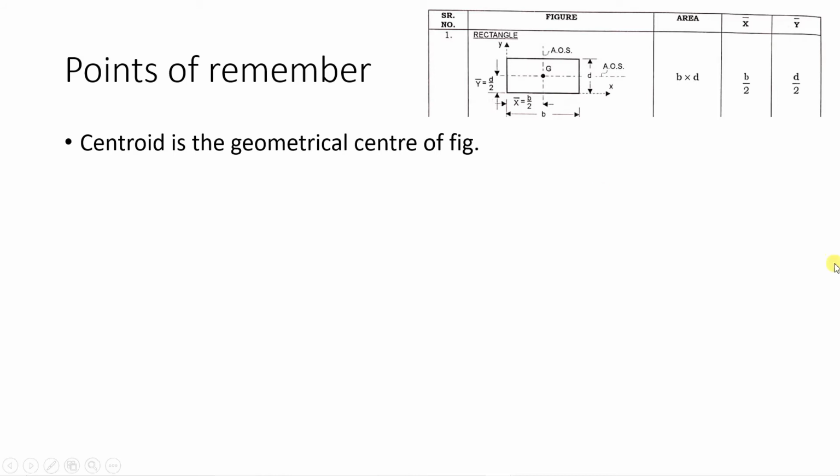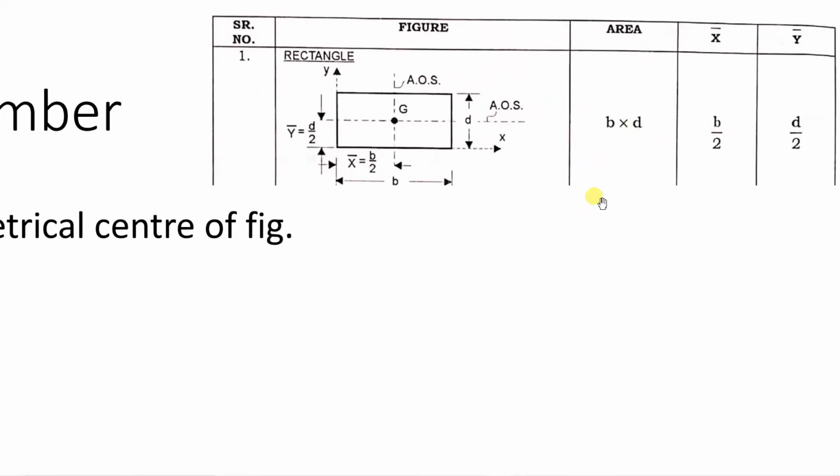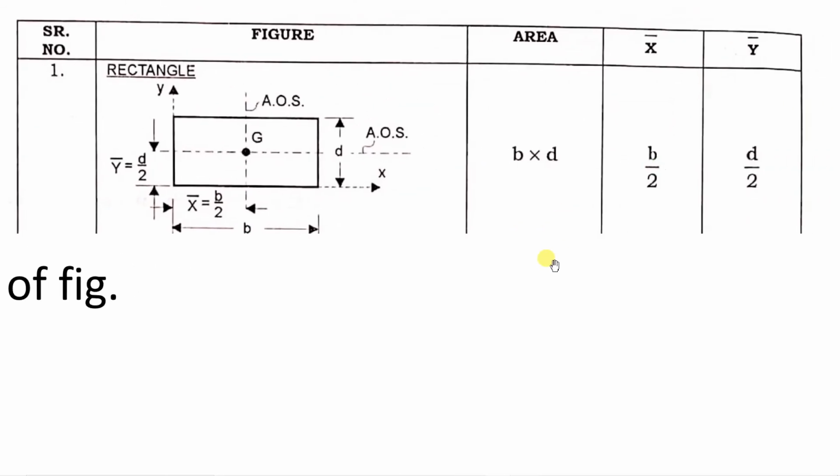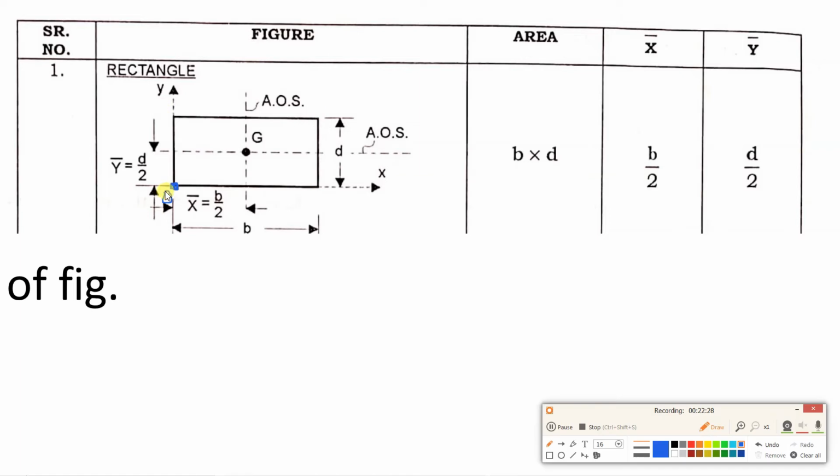So first point is centroid is the geometrical center of a figure. So here one example has been shown. We'll go through this example first. So understand the example. A rectangle has been shown. Suppose this is the point O, where the x axis and y axis have been shown. So this is y axis and this is x axis.